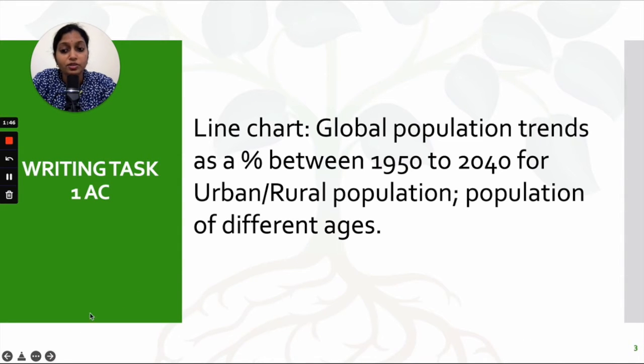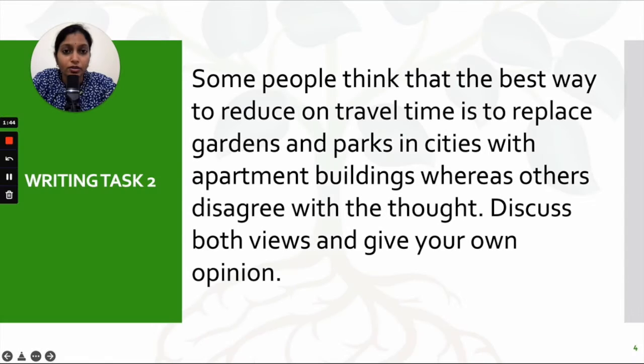Okay, so let's move ahead now to understand about writing task 2. If you're watching this as a general training student, this might be useful to you as well. Structuring answers of writing task 2 is a problem for any student. So let's look at the question that came in the morning slot. Some people think that the best way to reduce travel time is to replace gardens and parks in the cities with apartment buildings, whereas others disagree with the thought. Discuss both views and give your own opinion.